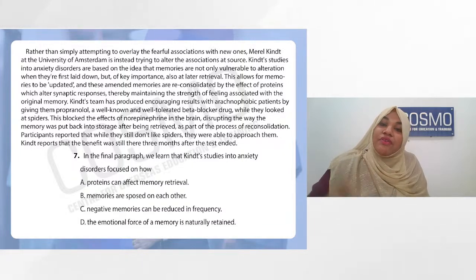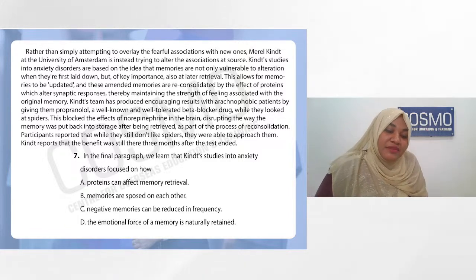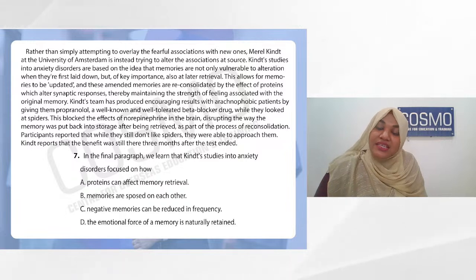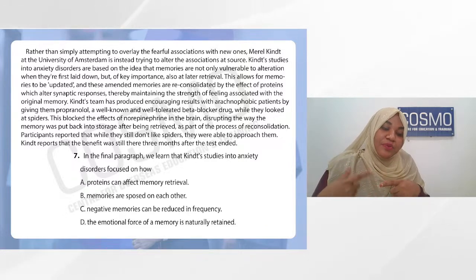This allows for memories to be updated, and these amended, meaning changed, memories are reconsolidated. They can be reconsolidated by the effects of the proteins. So we are talking about chemical. We have reached the chemical aspect of memories here. These effects of proteins alter the synaptic responses.